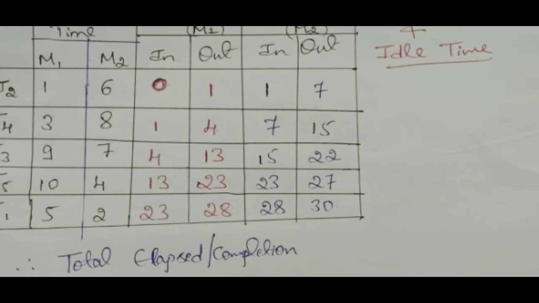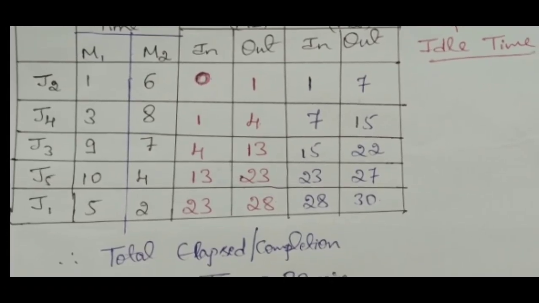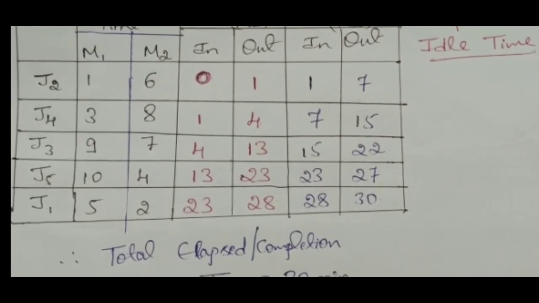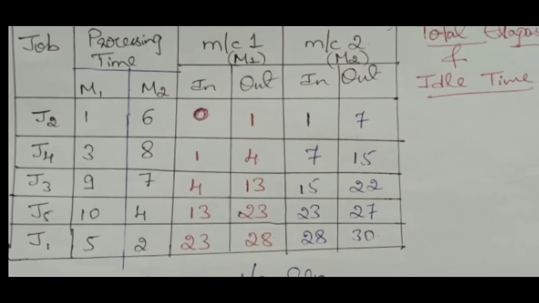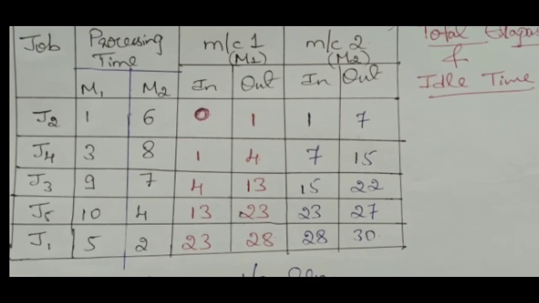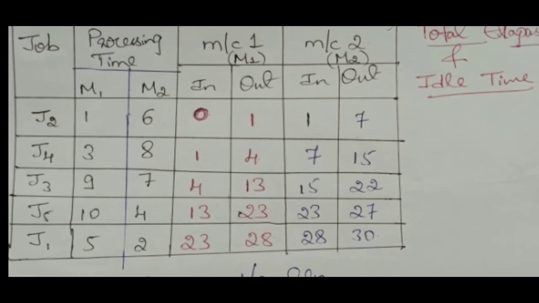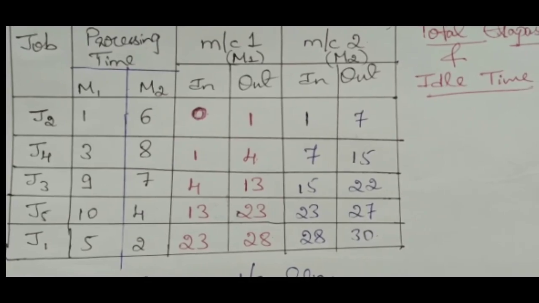See here, this is 23 only because J5 will be processed on machine 1 first. Up to what time? Just look into the M1 machine in and out time. It will be loaded at 13 minutes, and after completion of job 5 on machine 1, what is the out time? 23 minutes is required. But if you look into the M2 machine, which job was previously performed? The J3 job.